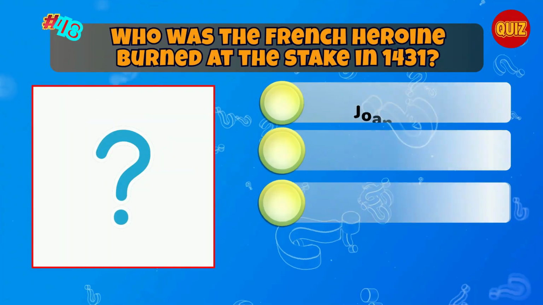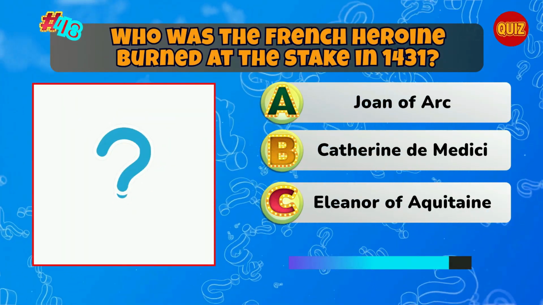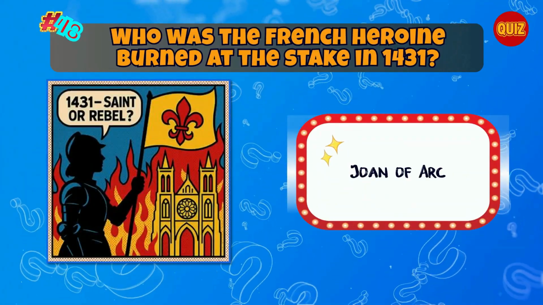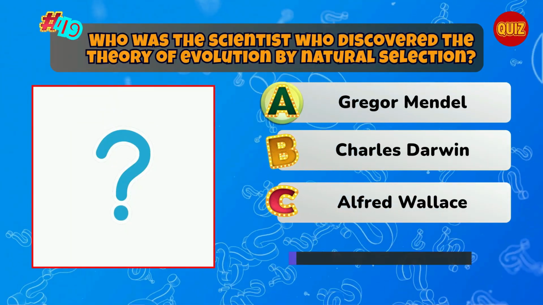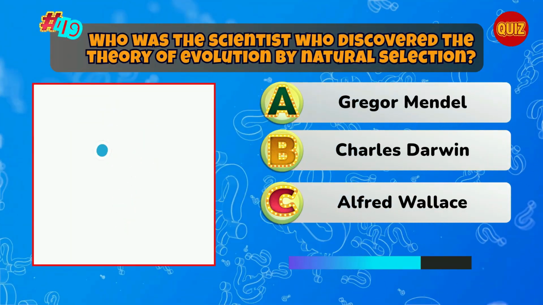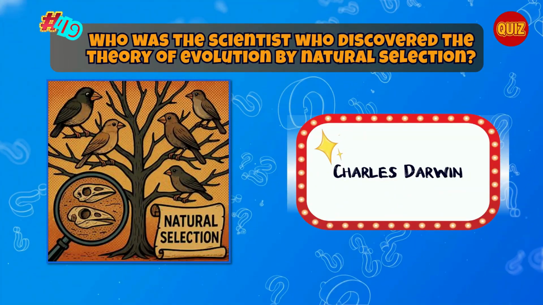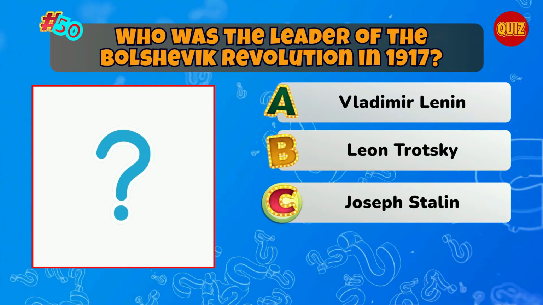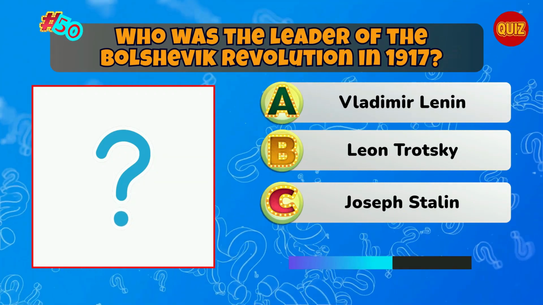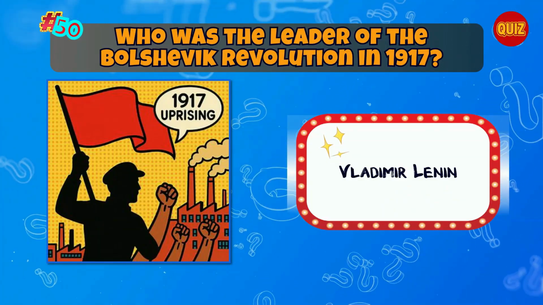Who was the French heroine burned at the stake in 1431? Correct. Joan of Arc. Who was the scientist who discovered the theory of evolution by natural selection? Correct. Charles Darwin. Who was the leader of the Bolshevik Revolution in 1917? Correct. Vladimir Lenin.